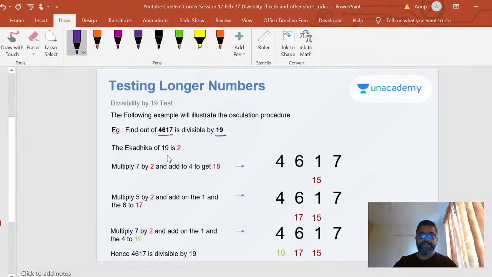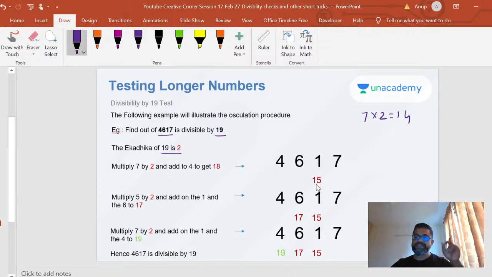All right. So 4617 divisibility by 19. The Ekadika of 19 is 2. That's a given, I hope by now you would have understood. So the very first step is what I do: I multiply 7 into 2, which is 14, plus 1. So I got 15.